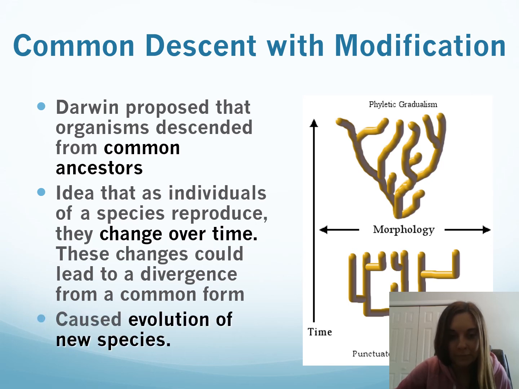So those small changes may cause new species over time. And basically, a new species is when, with the common ancestor, it cannot produce offspring anymore. And that's how we define a new species.